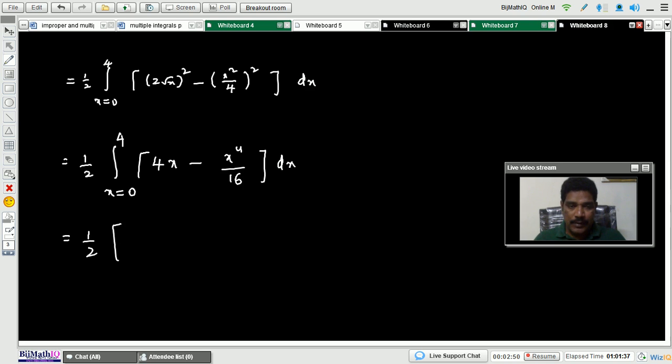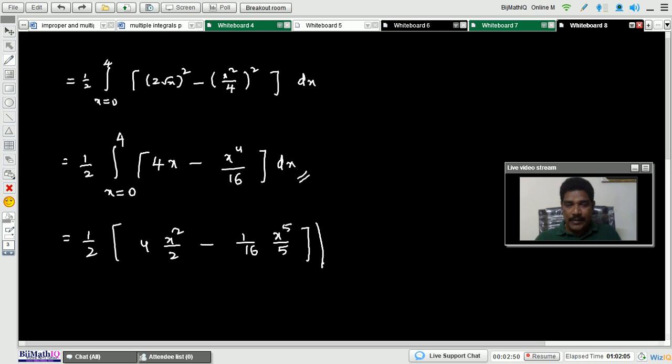Now integrate only the x variables: 4 into the integration of x, x square by 2, minus 1 by 16 into the integration of x power 4, x power 5 by 5. Integration is over. Next, apply the limits 0 to 4.